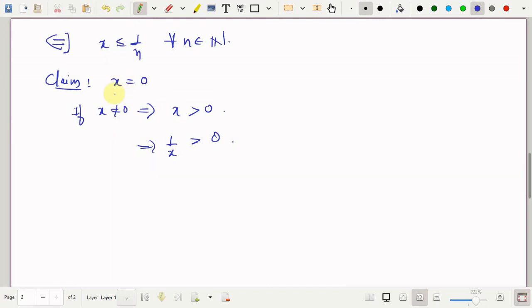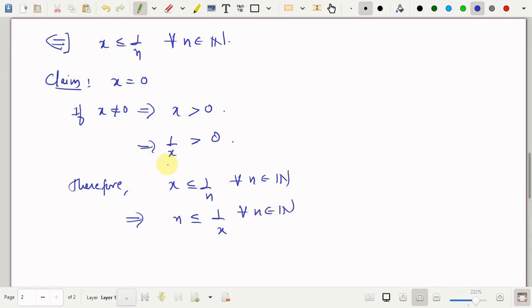Now from the given statement, from our hypothesis, I can say that x less than or equal to 1 by n for all n belongs to N implies that n is less than or equal to 1 by x. Now see, I can take that x to the other side only because 1 by x is very well defined. It's a real number, and this happens for all n belongs to N. That's why I have to say that 1 by x is very well defined. And basically what does this say now? This says that 1 by x is an upper bound for N.